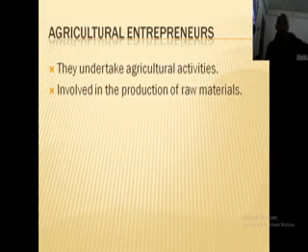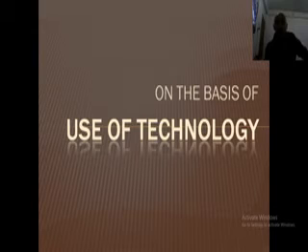Moving on, the third type of entrepreneurs are agricultural entrepreneurs. They undertake agricultural activities, so they are involved in production of raw materials. Agricultural activities also involve poultry farming, animal husbandry, like cow husbandry, everything falls under agricultural entrepreneurs. Next is on the basis of use of technology. On the basis of use of technology, there are two types of entrepreneurs: technical and non-technical entrepreneurs.